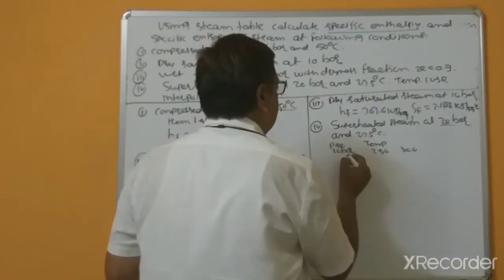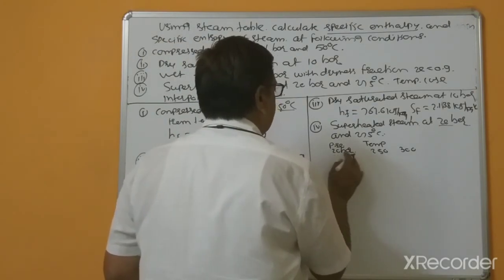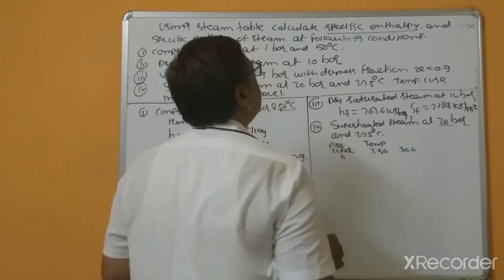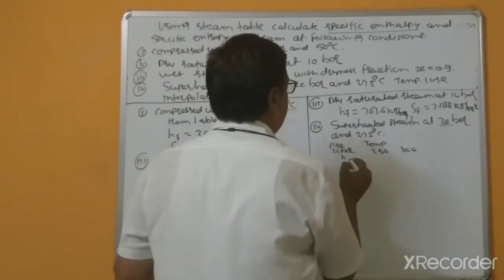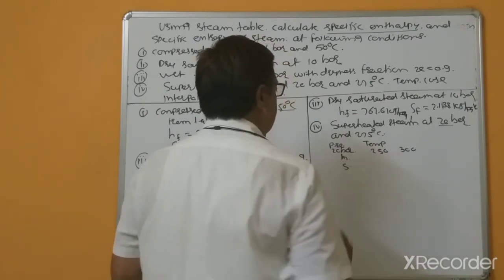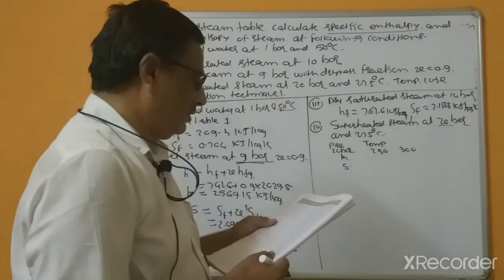So first at 20 bars I will consider enthalpy and entropy. So this is H at 250 and this is at 300.